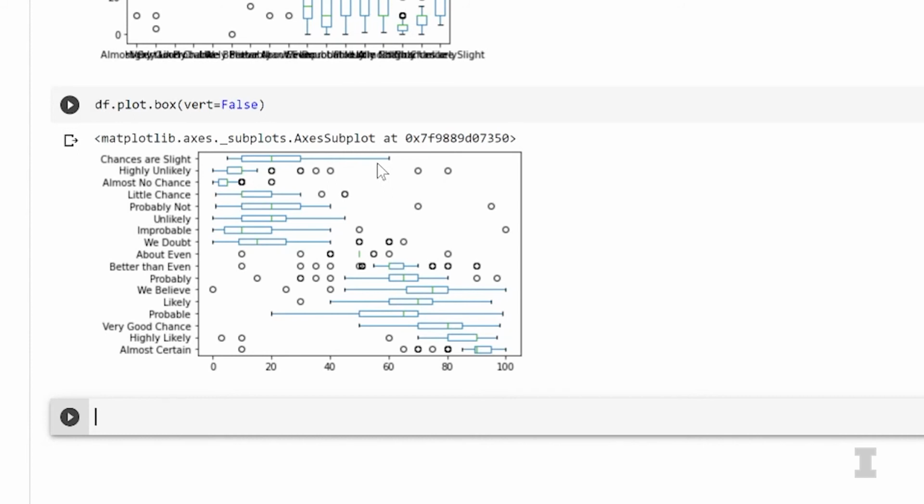And I like the fact that about even has almost no box at all. Oh, it actually just has a line, which basically means that Q1, Q2, and Q3 are all the same number. So this is a really great tool to do some exploratory data analysis to understand what the data looks like, so you can begin to dive into this data even more and understand what kind of questions you might want to ask.